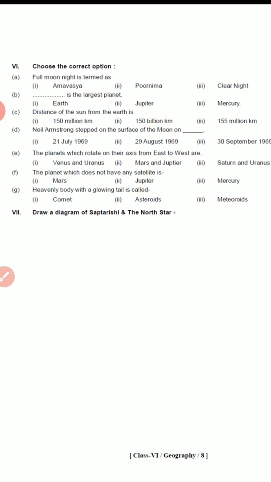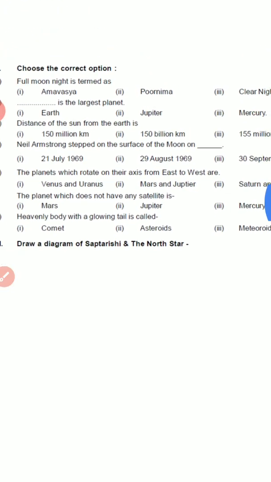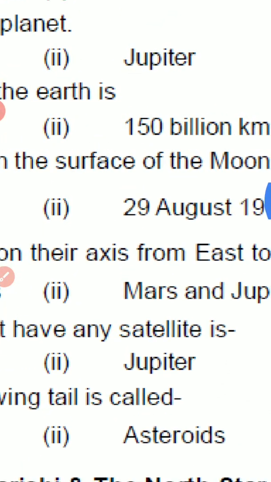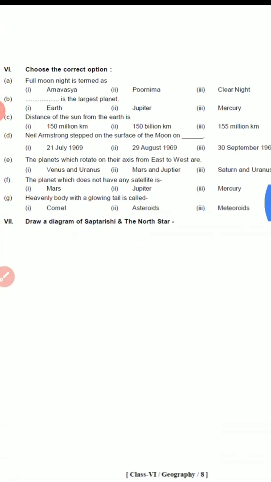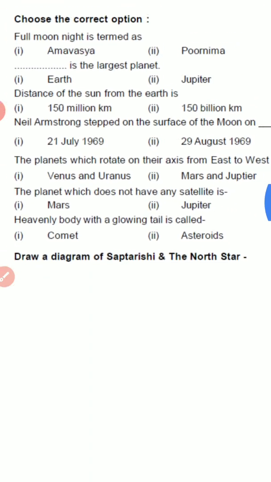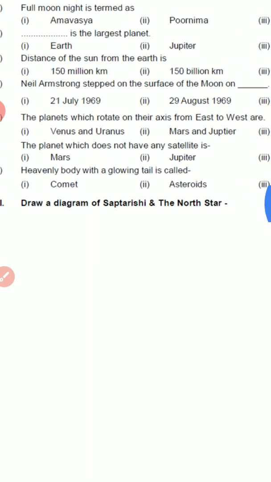Sixth question, choose the correct option. A. Full moon night is termed as Purnima. B. Jupiter is the largest planet. C. Distance of Sun from the Earth is 150 million kilometers. D. Neil Armstrong stepped on the surface of the moon on 21 July